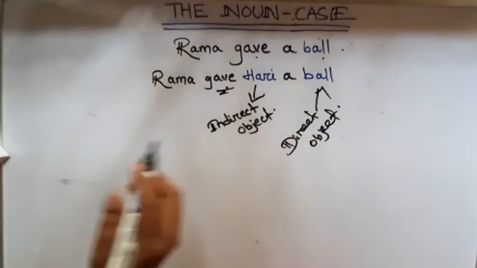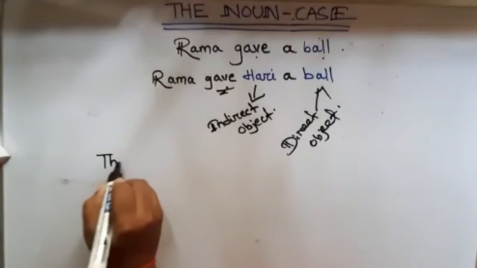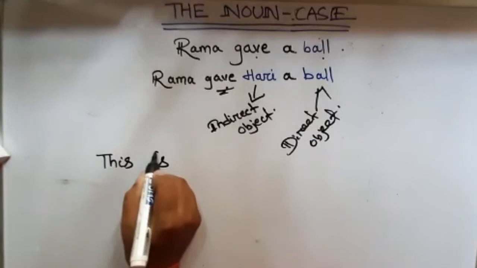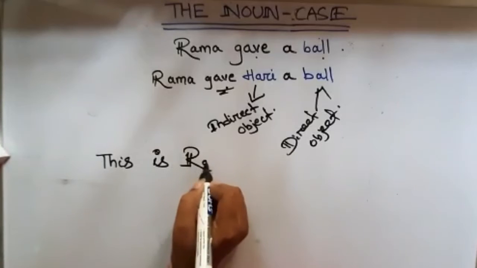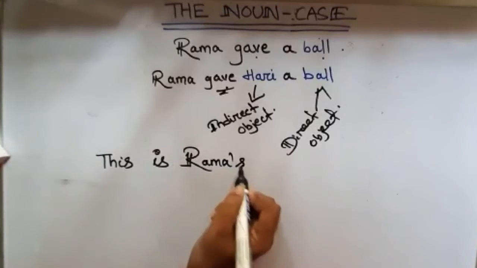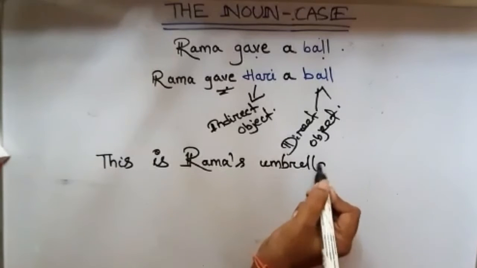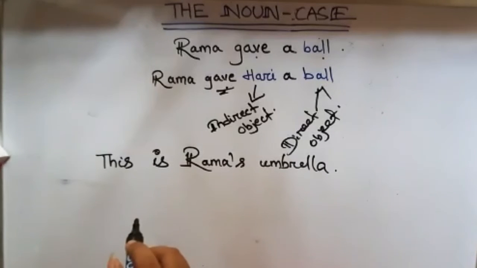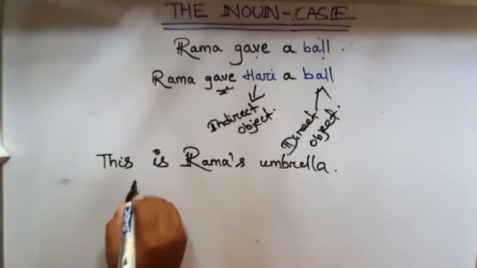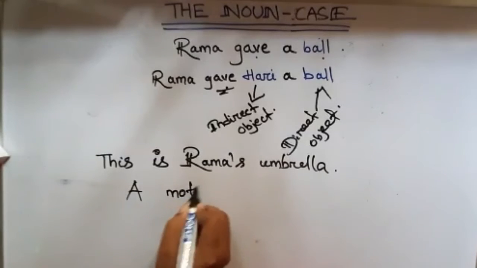If I say this is Rama's umbrella, and if I say a mother's love.